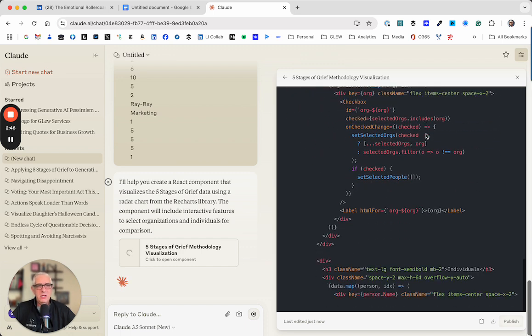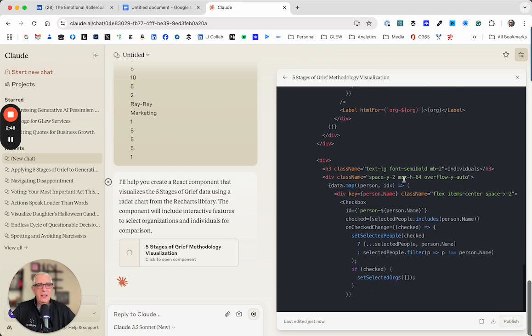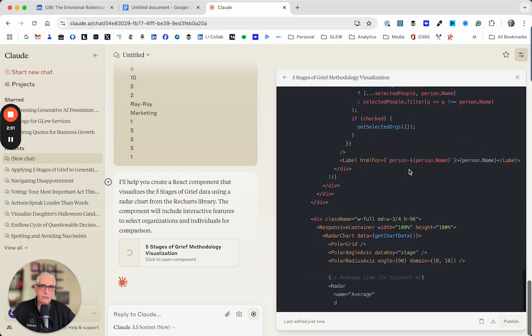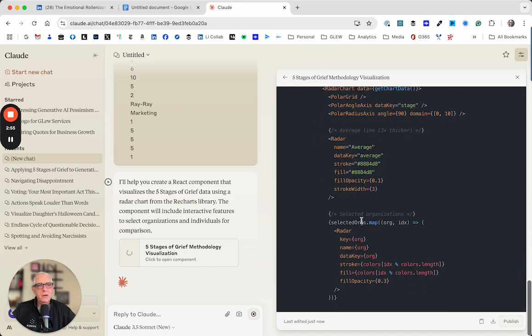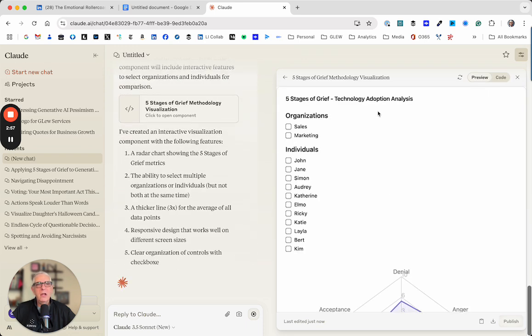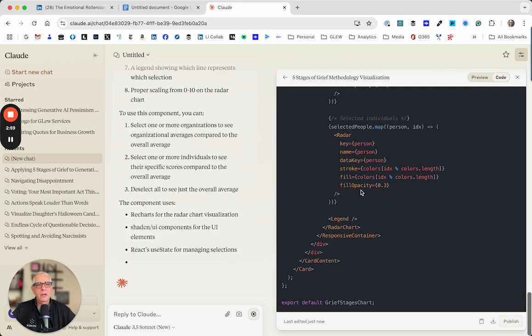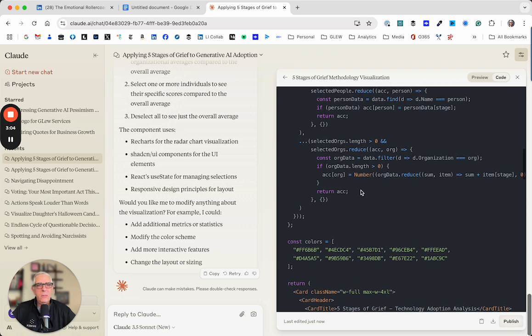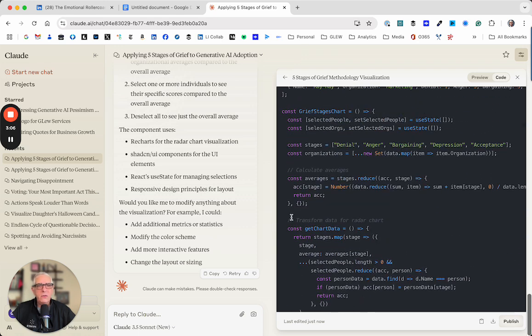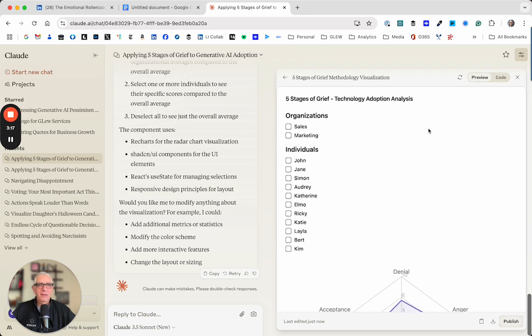One other thing I'll mention here is as you look at the code, which I'll say clearly I don't understand, you'll see right here selected organizations and in a couple of other places, when you look at the code itself, in a light gray color, it's also providing you some notes here, transforms data for the radar chart, etc. So it's, at least what I think is, probably a fairly well done code. And the result is this.